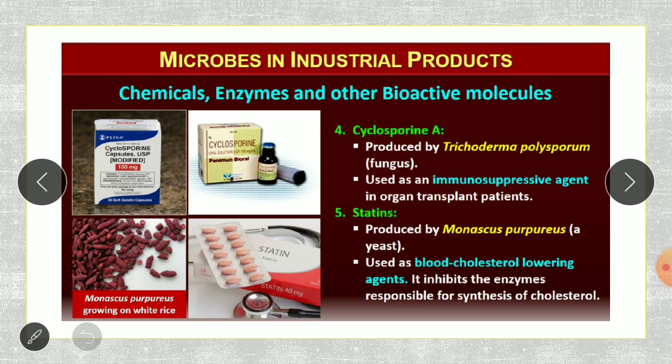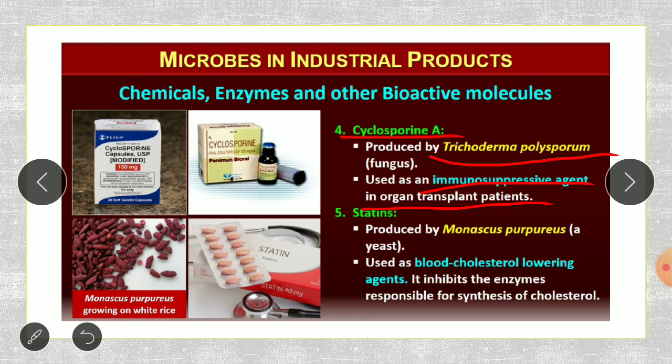Then other such products are medical products, you can say cyclosporin A. So cyclosporin A is produced by the fungus Trichoderma polysporum. The fungus name is Trichoderma polysporum. It is producing the cyclosporin A. For what is this cyclosporin A used? It is used as an immunosuppressive agent in organ transplant patients.